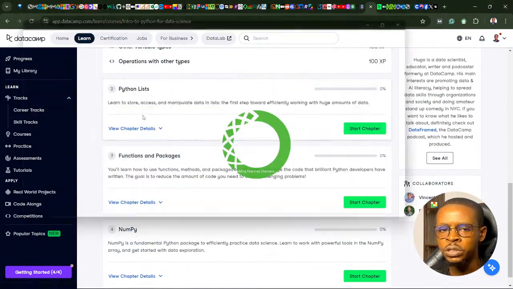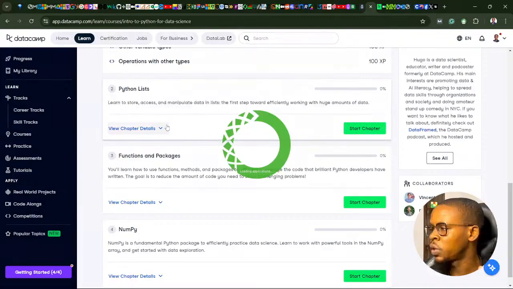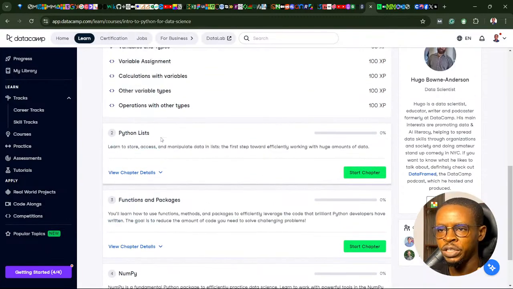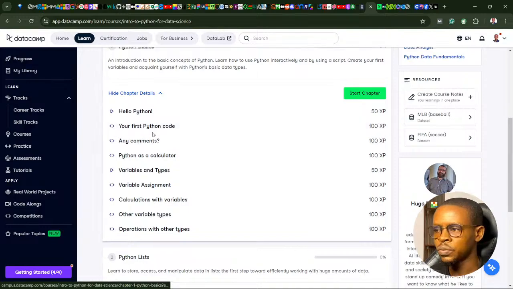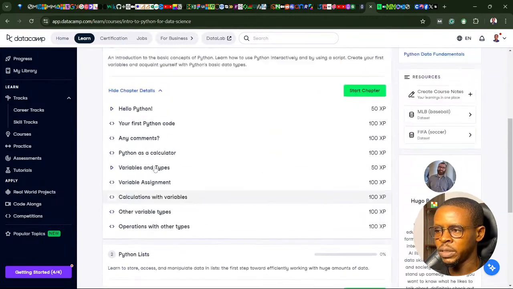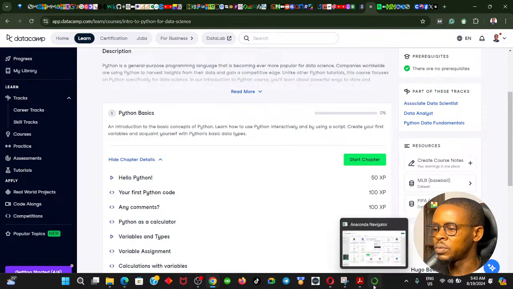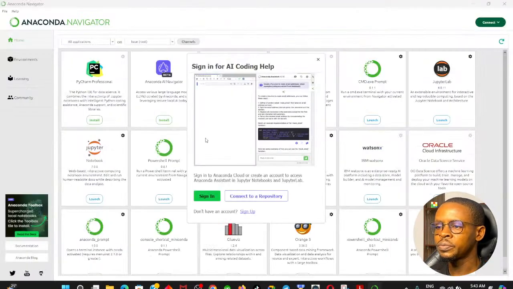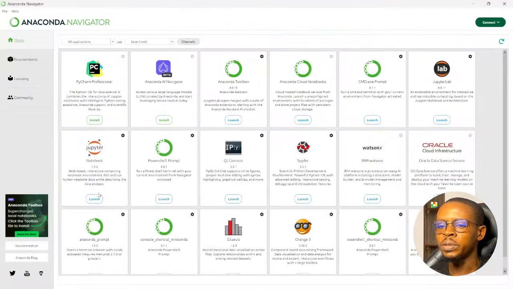Interesting. On this live stream, we'll be covering one chapter each, because we don't want to rush too much. So the goal is to spend 45 minutes to 1 hour daily on this live stream. My Anaconda Navigator is up, and this is where I'm going to launch my Jupyter Notebook. If I click on this, it's going to open Jupyter Notebook on my web browser.